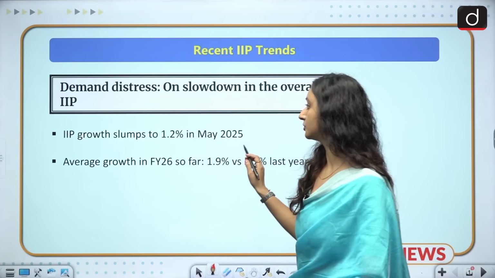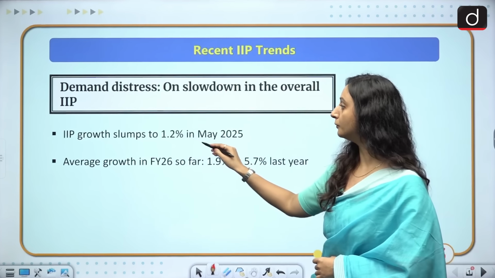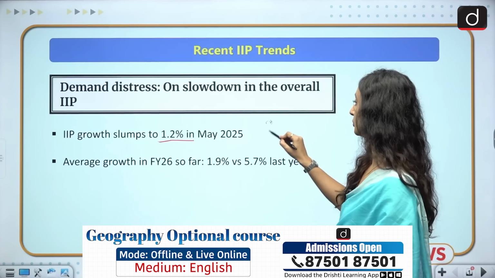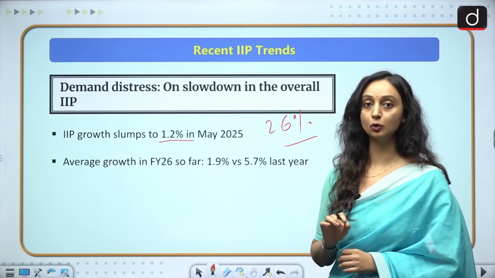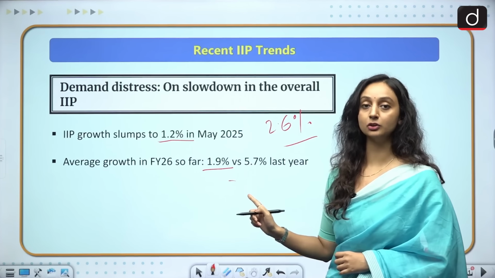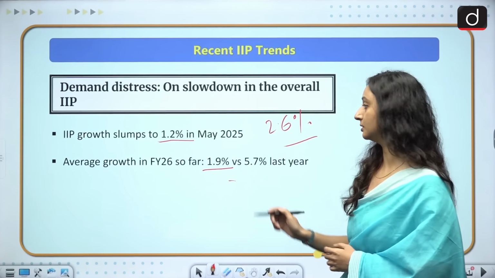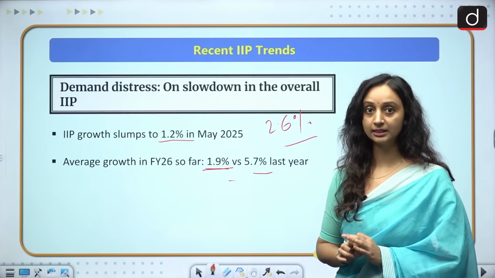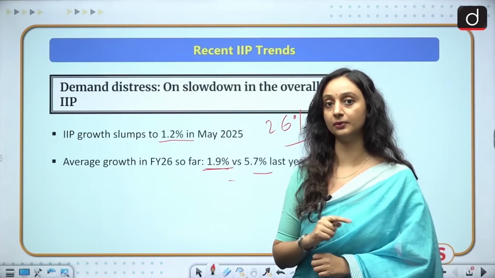So in May 2025, the index for industrial production hit a 9-month low of only 1.2%. In fact, in April also it was not great, it was only 2.6%. And the average growth so far this year is only 1.9% in comparison to 5.7% last year. So if you look at the difference, 5.7% and 1.9%, the difference is very, very stark, which tells us that our industrial production has fallen significantly.